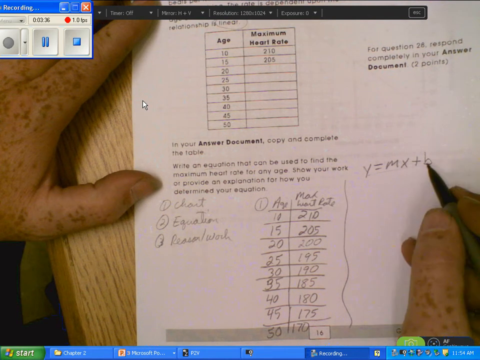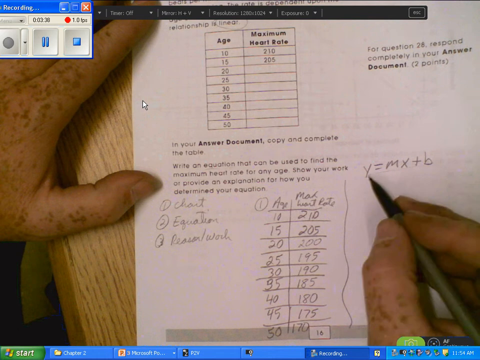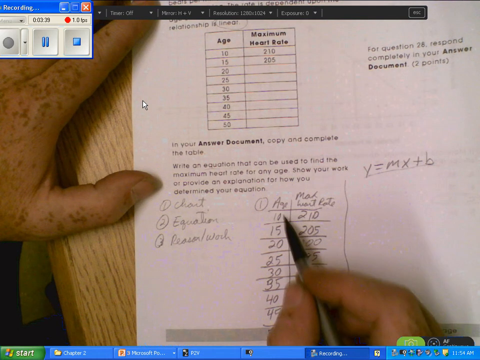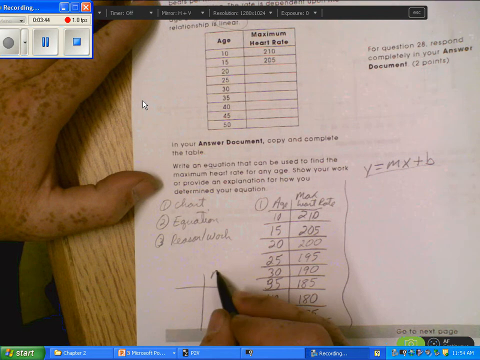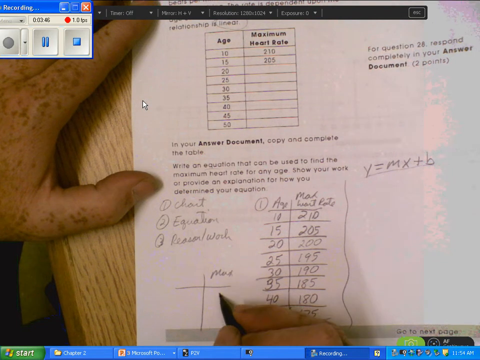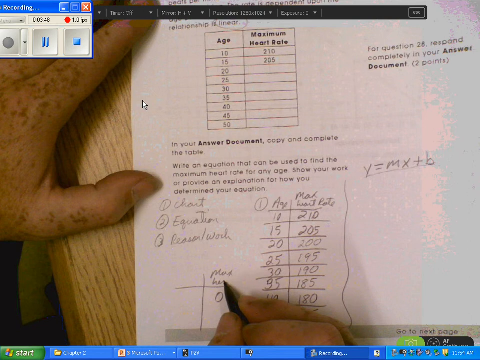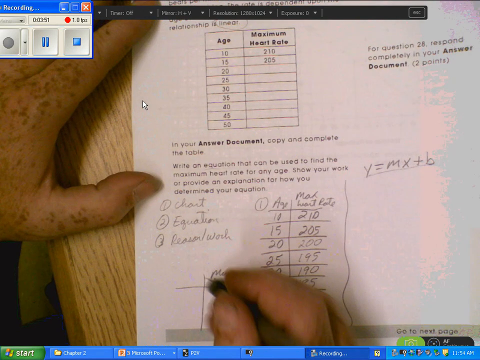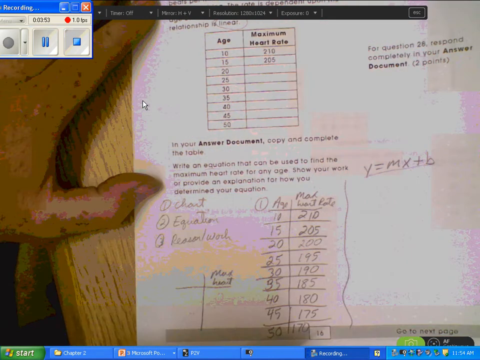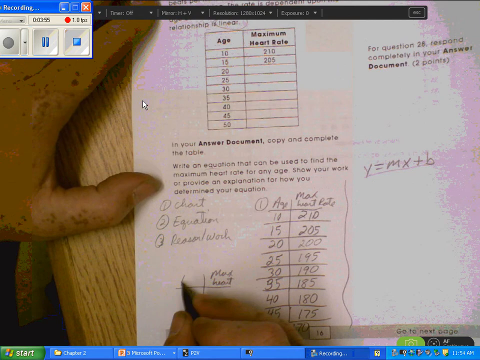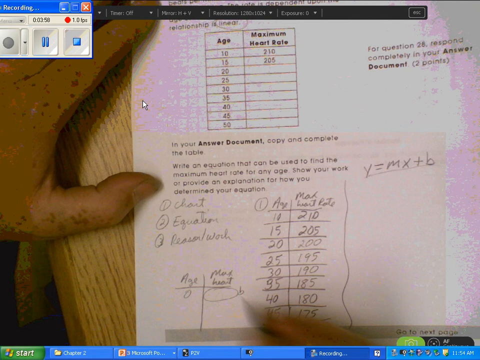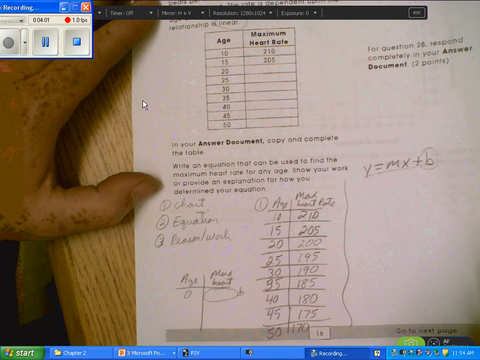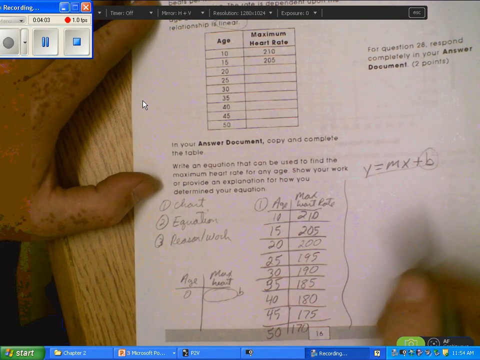What we're going to do here is go backwards in our chart to find out where the max heart rate is 0, where our age is 0. That's going to be our y-intercept. That's our b right here in our equation. And then we can find the slope by subtracting.